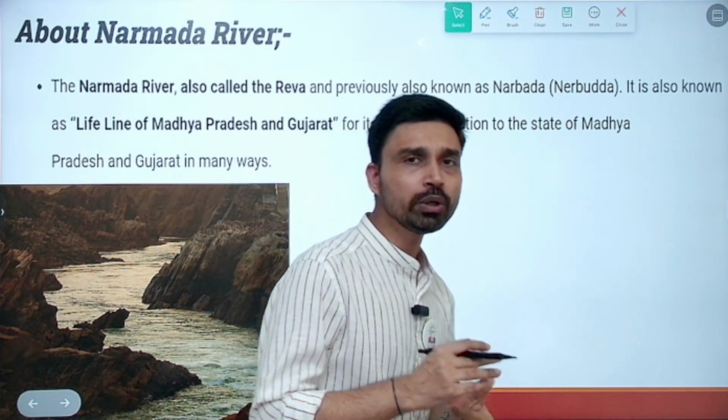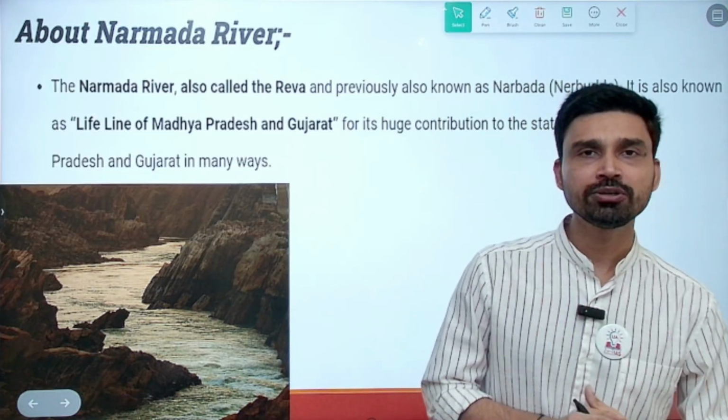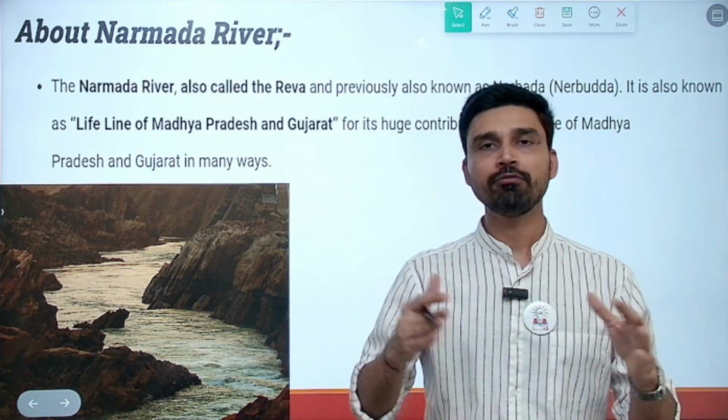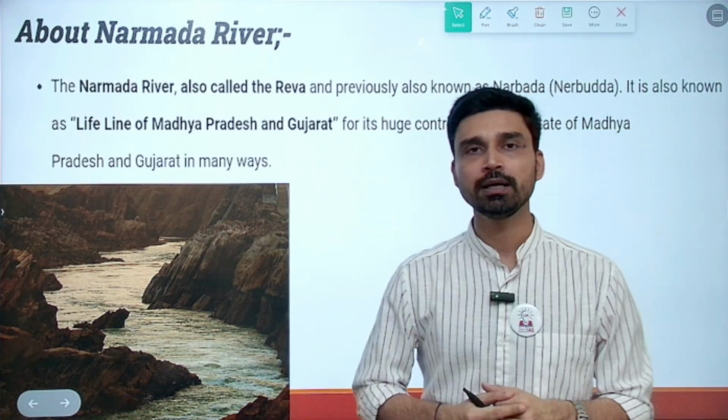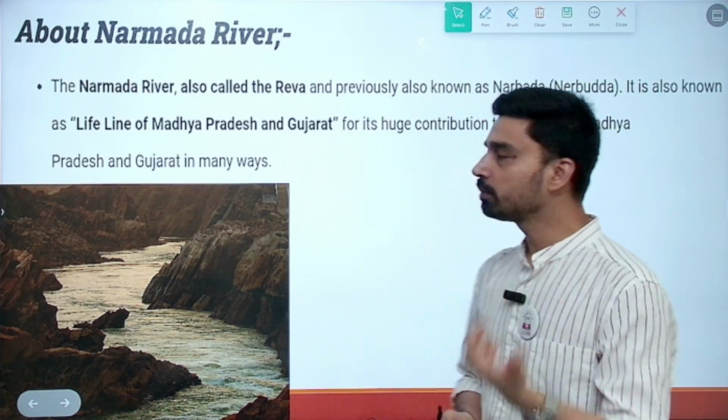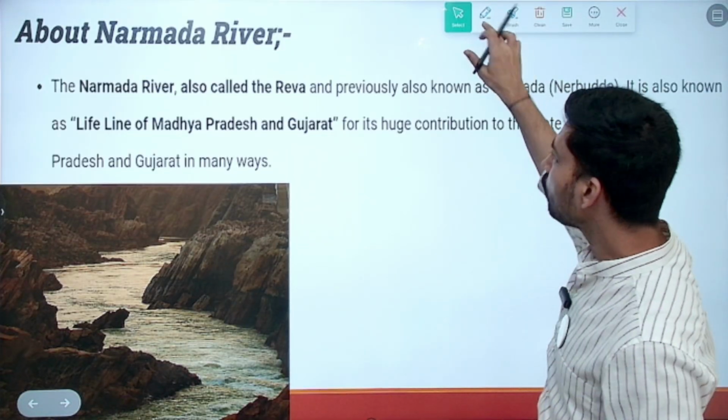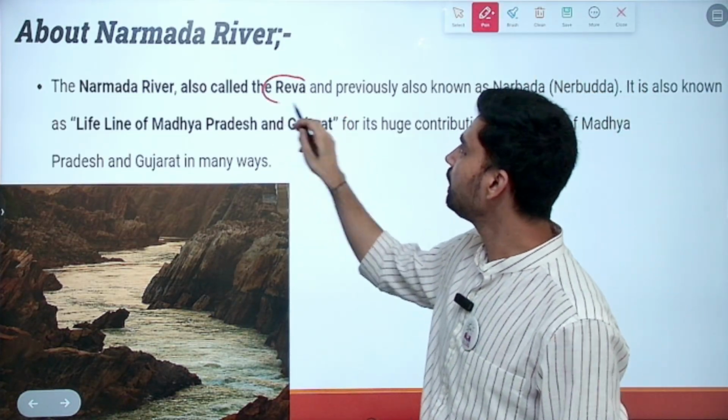Now, interestingly, 2 rivers do not follow the general drainage pattern of moving from west to east. Rather, they flow from east to west. So the west flowing rivers of India, we have 2 river systems. These are the Narmada River and the Tapi River. Now, if you talk about the river Narmada, it is also called Reva.